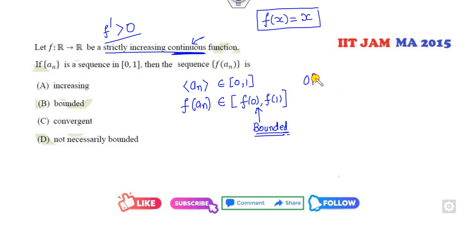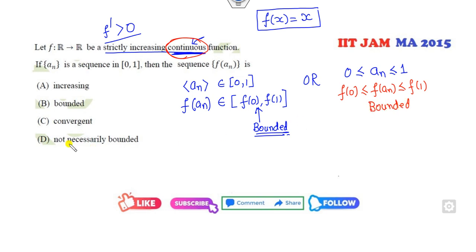Or you can also write it this way: whatever the sequence is, it lies between 0 and 1, and because of the continuous function, I can say f of 0 is less than f of an, which is less than f of 1. That means it is bounded. So he said not necessarily bounded; bounded is the right answer.